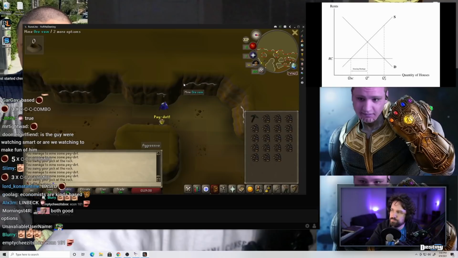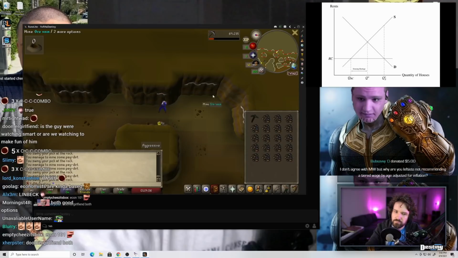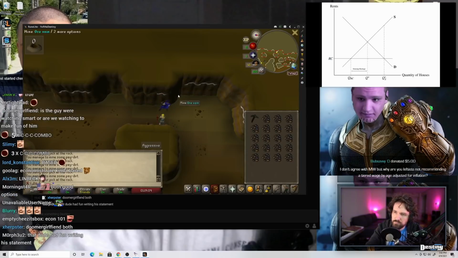What does rent control do in this situation? It's represented by the horizontal line RC, which forces rents down. At this low rental rate, the quantity of houses supplied is lower than the previous equilibrium.